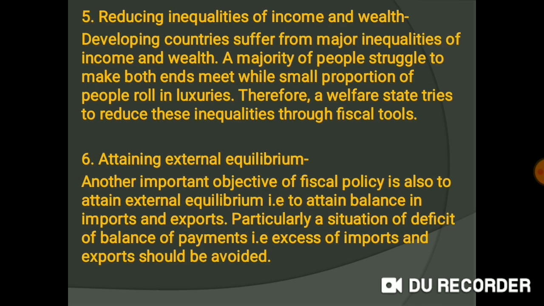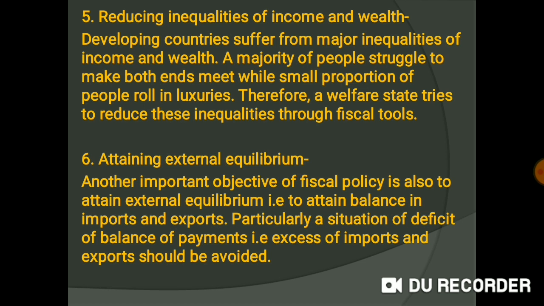The fifth objective is to reduce inequalities of income and wealth. Another problem that every developing economy faces all over the world is the gap between the rich and the poor on the basis of income and wealth. A majority of people struggle to make both ends meet, while a small proportion of people roll in luxuries. Therefore, a welfare state or welfare-oriented government always tries to reduce this gap between the rich and the poor through its fiscal tools.